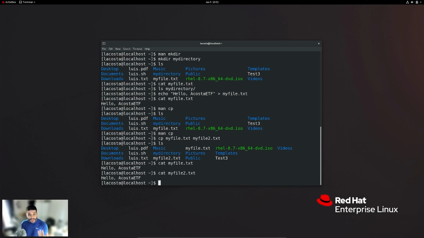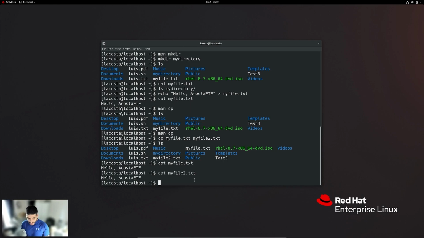If you ever want to see if a file is exactly the same, and again, you can play around with this on your own time. This is absolutely not necessary, but just figured I'd give you some extra knowledge for today. You can actually use what's called the md5sum, which is a command, in order to calculate the MD5 hash of each file, and then you can compare the two to see if they're the same.